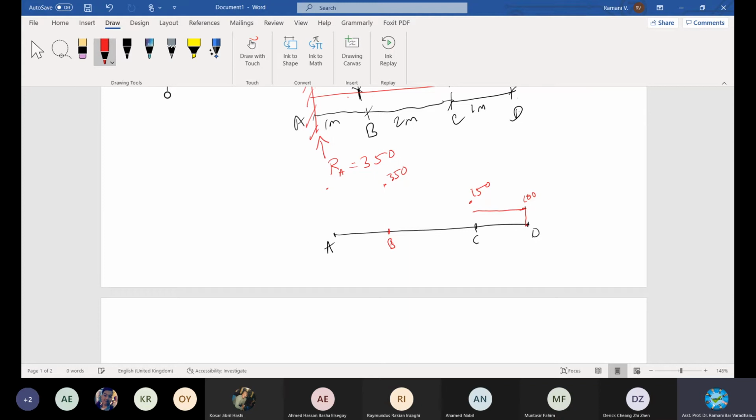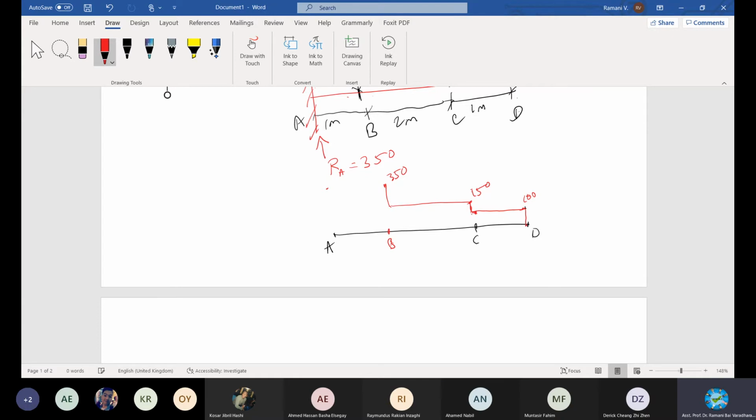Until this point it is 100, only at this point it increases to 150, and then it goes until this point, which is 350, and then it's a straight horizontal line. Because it is not changing, you cannot just take it as a plain line. I repeat, D to C still maintains 100. Even near C it is still 100, so it should be a straight horizontal line.